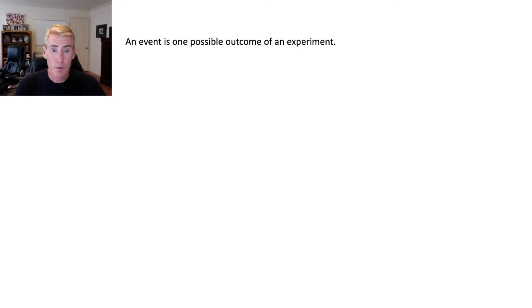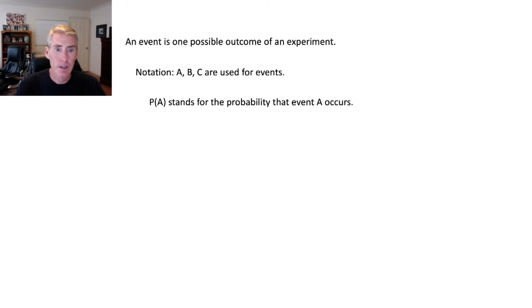Or you could flip a coin. If it's heads, that's one event. If it's tails, that's another event. So a possible outcome for your experiment. Experiment is just the thing that you did. Flipping a coin, so it doesn't have to be like a scientific experiment. I'm just flipping a coin. So usually capital letters are used for the events. And then P of A means what's the probability of event A.